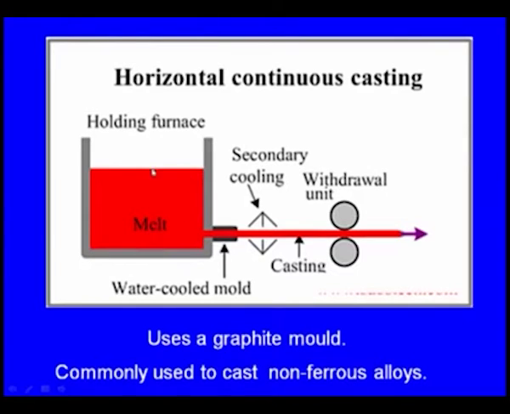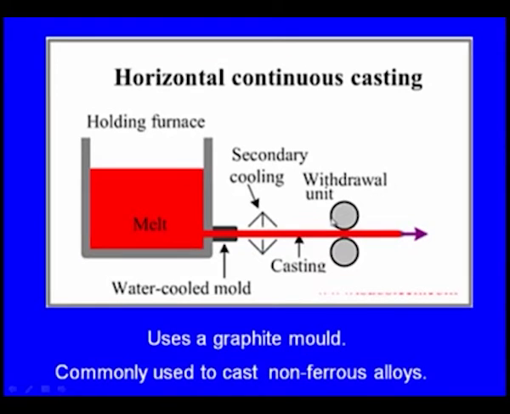And here we can see the horizontal continuous casting. Here we can see this is the holding furnace, and this is the melt, the molten metal, and this is the mold, and the molten metal is going out, and here we can see the cooling system, and because of the cooling system it solidifies. And here we can see these are the rollers, and these rollers take the solidified casting away from the furnace, and the solidified casting goes in this direction. Here the mold is made of graphite. It is commonly used to manufacture non-ferrous components, non-ferrous castings.